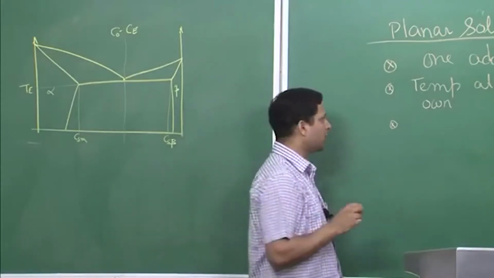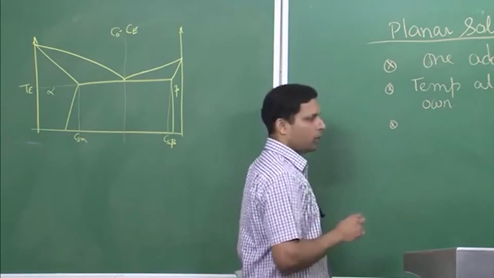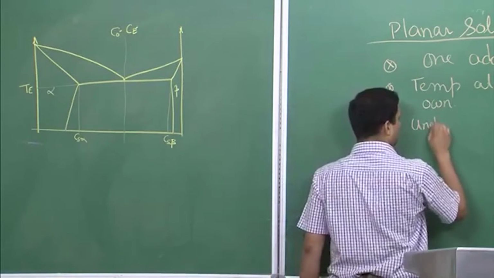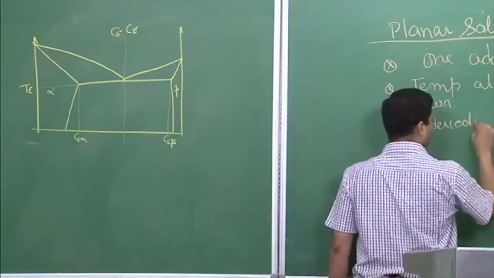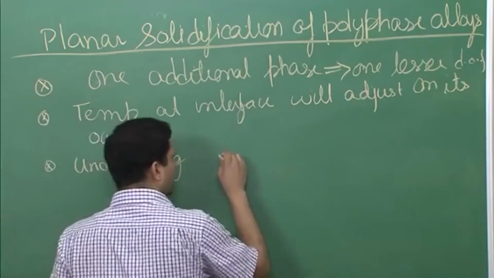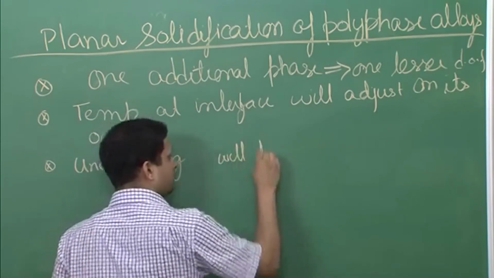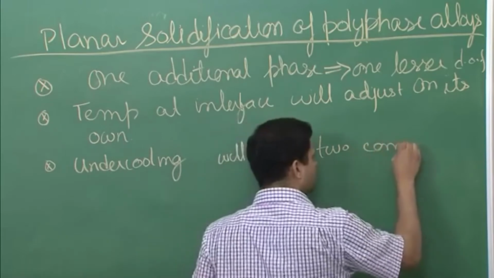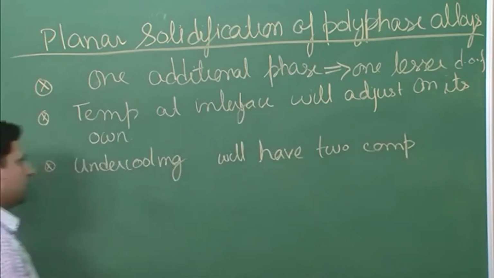Now what is that undercooling? So that undercooling will have two components here. The undercooling will have two components. Now let's look at what we mean when we are saying this.